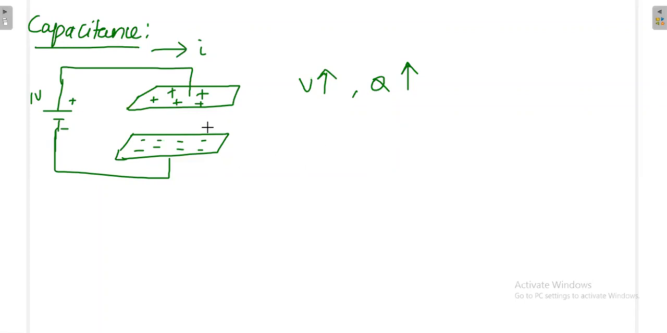Then how to define the capacity of the capacitance? Voltage is like the source, like what I am teaching. The charge on the plate is like how much you understood. So the capacity is defined by how much charge is induced per applied voltage. C is equal to Q by V. That is the definition of the capacitance.